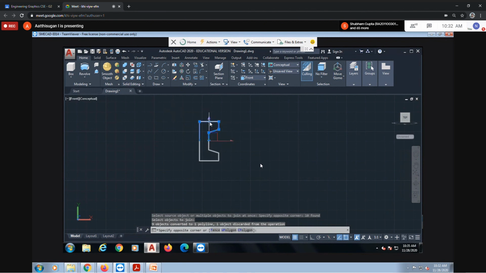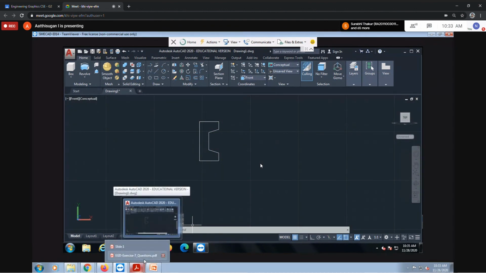Okay, I drew it with the dimensions as per your question. I did it in only 2 minutes, but you will probably take 5 to 10 minutes. So you can practice it.